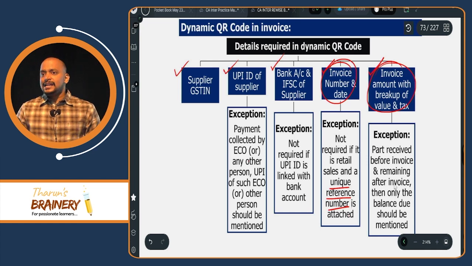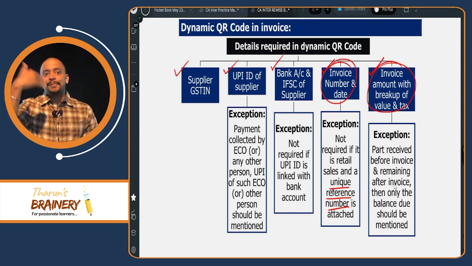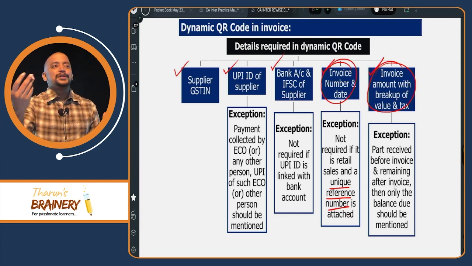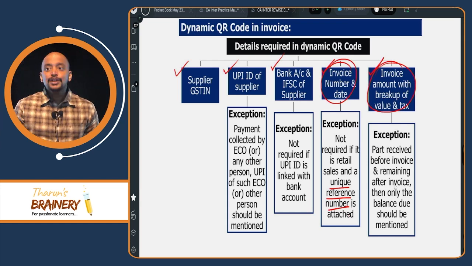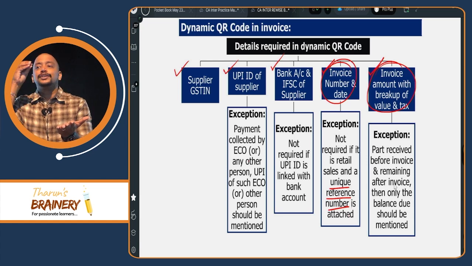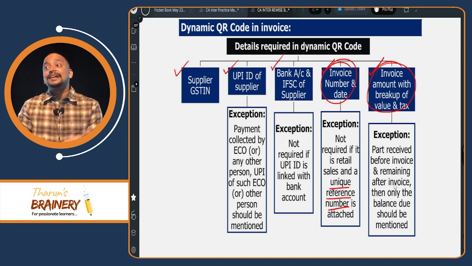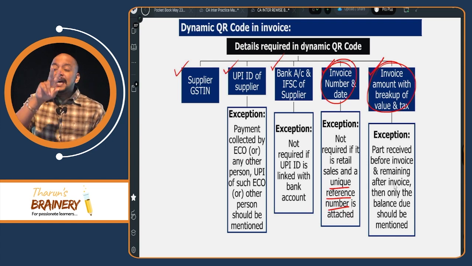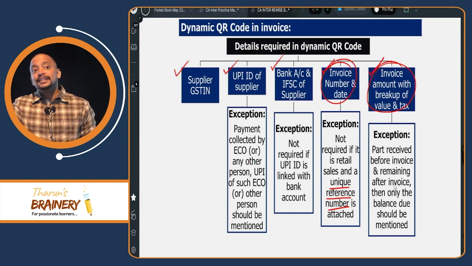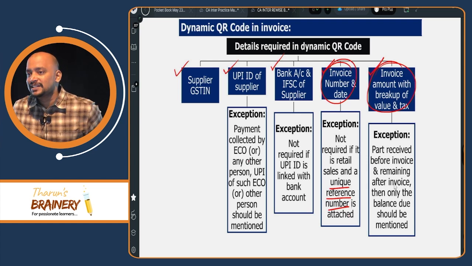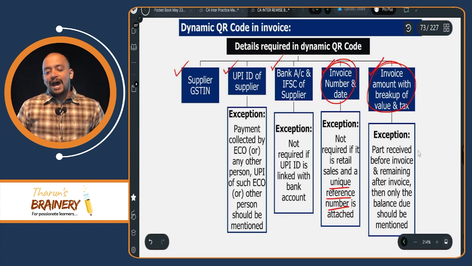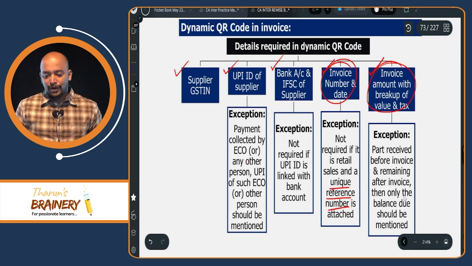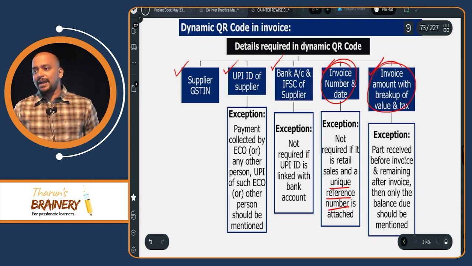Generally we are receiving money before preparing the invoice. No need to collect the money through a dynamic QR code because the money is already collected, you understood. Money is collected before preparing the invoice, so no need to enter a QR code in the invoice because the payment is already collected. However, if part payment is collected before the invoice and the remaining amount is collected after the invoice, then for what amount should the dynamic QR code be generated? For the remaining amount which is to be collected after preparing the invoice. So only the balance due should be mentioned.